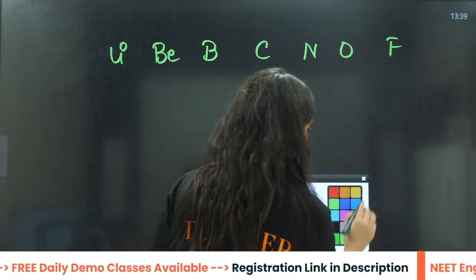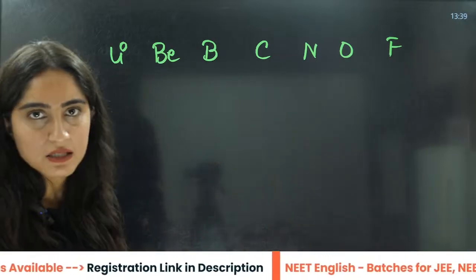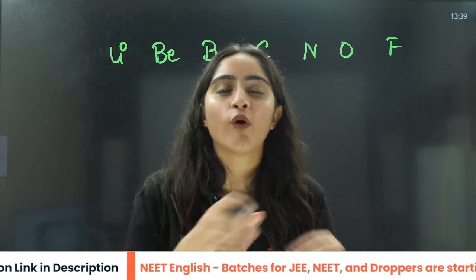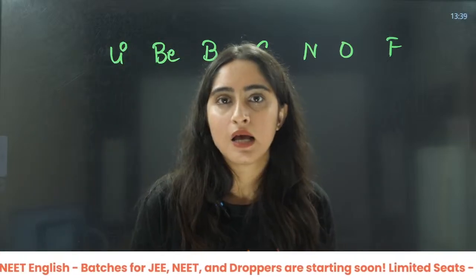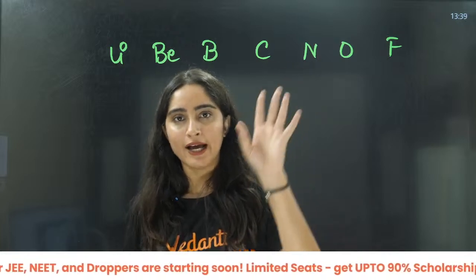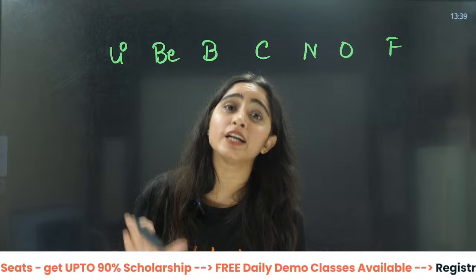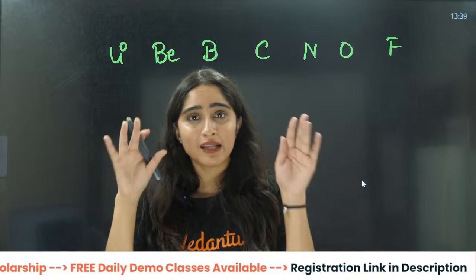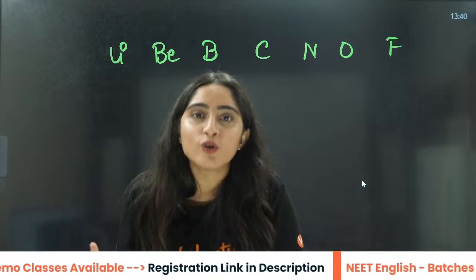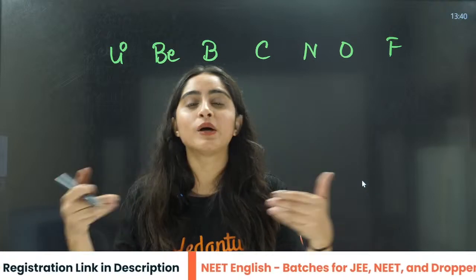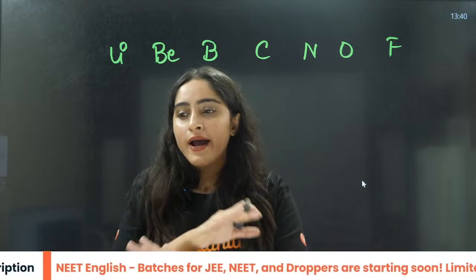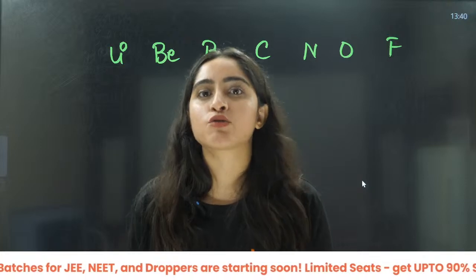Neon I am not going to talk about because they are noble gases. They don't want any disturbance. They are like, I am very happy with what I am. I don't want your electron, I don't want to give any electron. It is very difficult to take out an electron from them. They are not nearer to noble gas configuration, they are noble gas configuration. So you can never take out an electron from them.